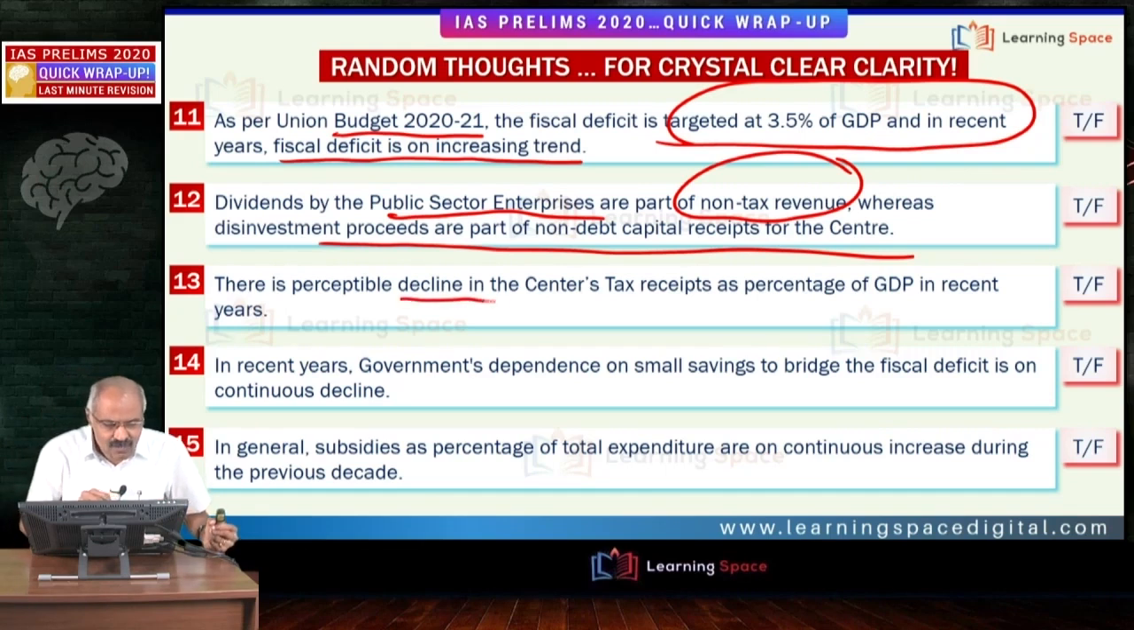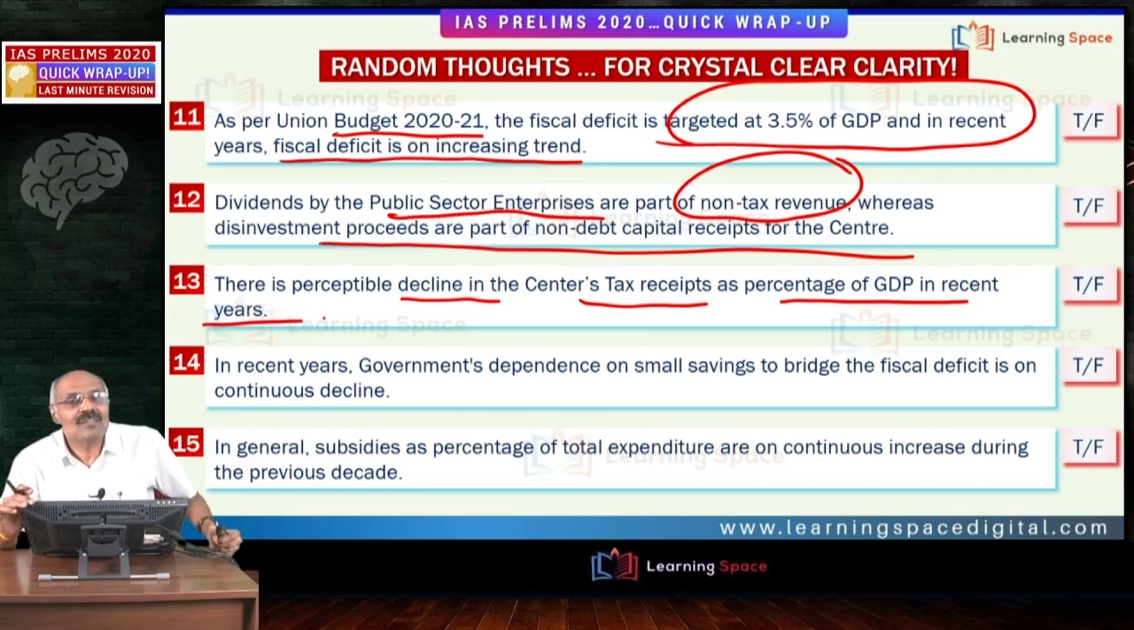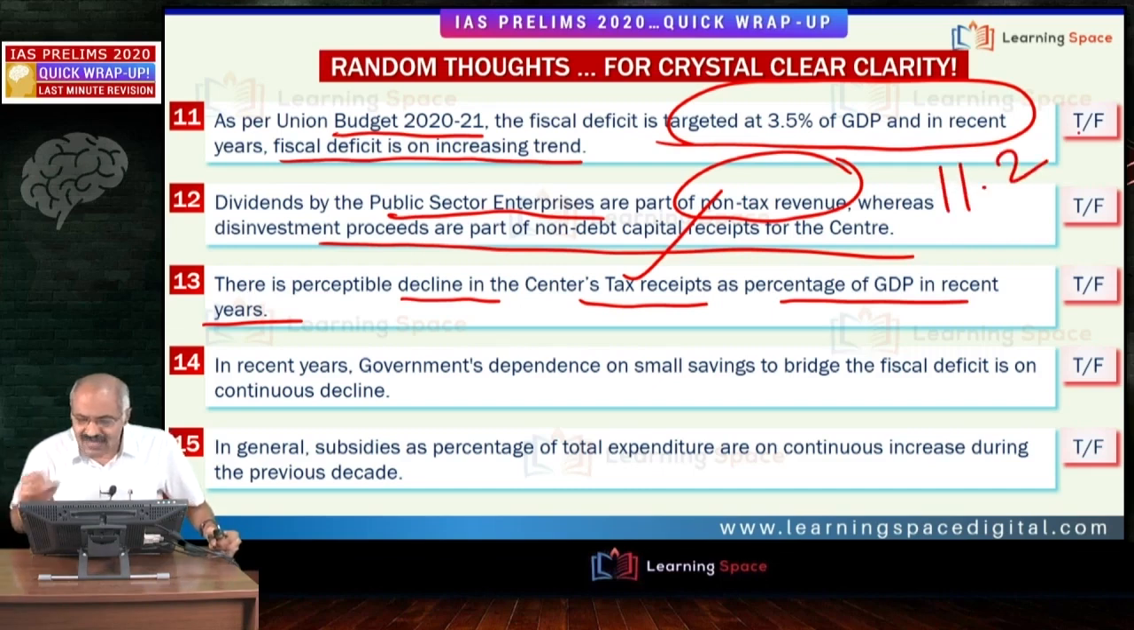Then there is a perceptible decline in the center's tax receipts as percentage of GDP in recent years. Friends, till up to 2-3 years ago, please listen carefully, the center's tax receipts as percentage of GDP increased. Now they started declining. 2 years ago, they were 11.2%. Subsequently, they reduced to 10.9%.